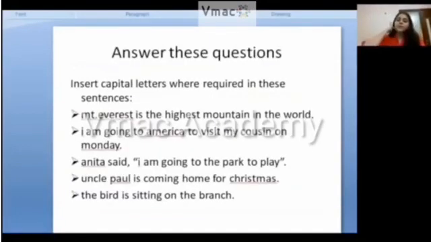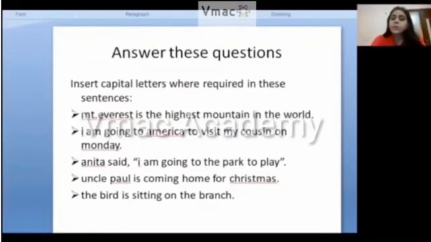Now I have prepared some sentences. In these sentences, all you have to do is put the capital letter wherever necessary. For example, Mount Everest is the highest mountain in the world. Where do you think the capital letters will come in this?